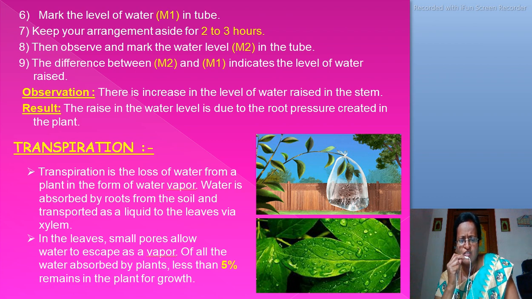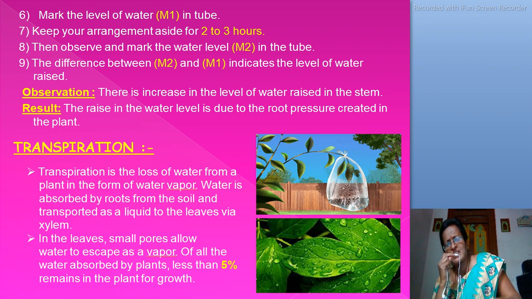In the leaves, small pores allow water to escape as a vapor. Of all the water absorbed by plants, less than 5% remains in the plant for growth.